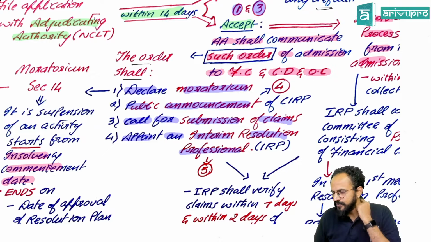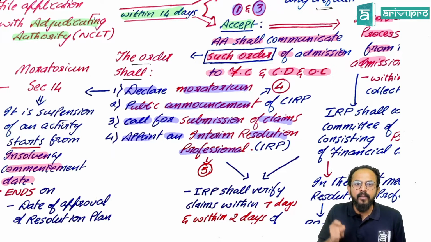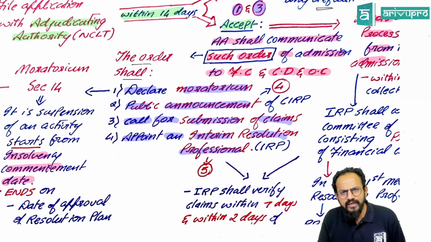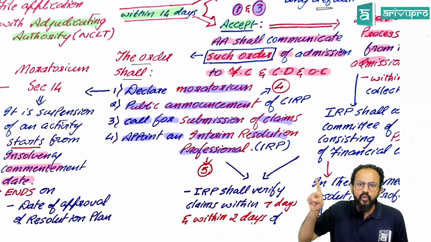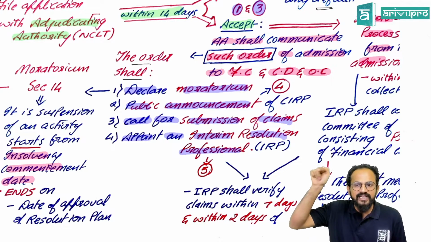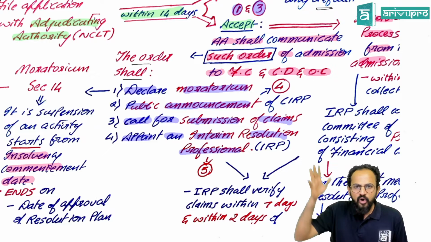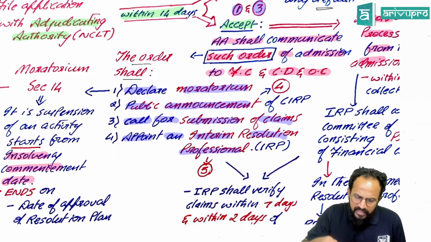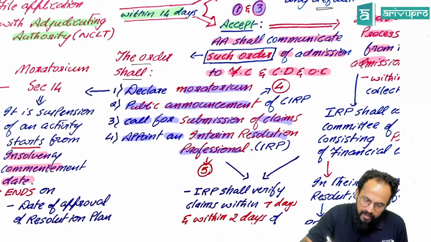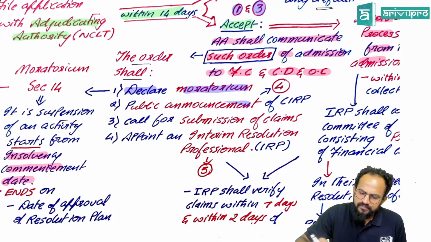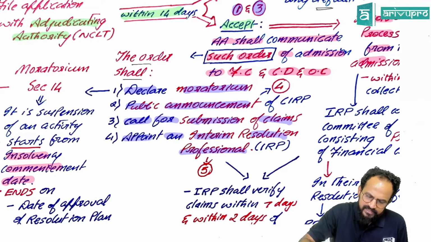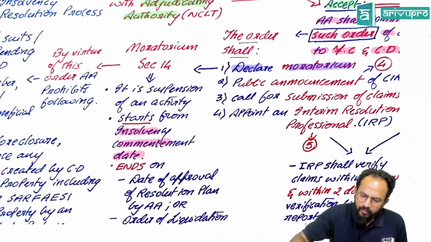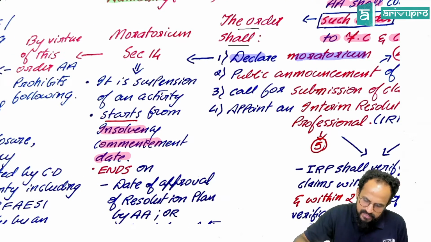Correct? Okay. From that day, the moratorium period will start. Now, what is this moratorium? The IRP is appointed from today. Okay. So, sir, all this has happened. Sir, now tell us, what do you mean by moratorium period? Let us try to understand. Moratorium period means...